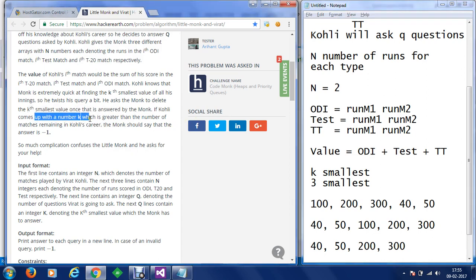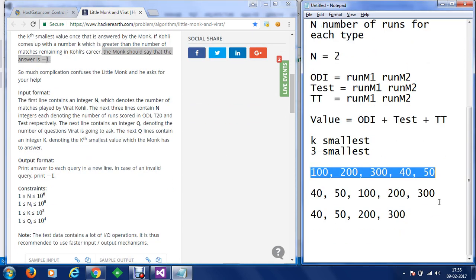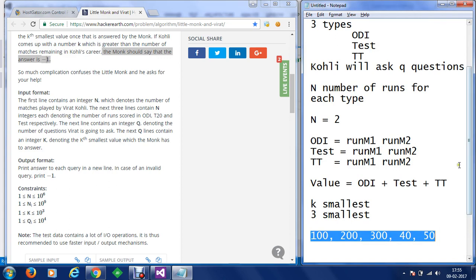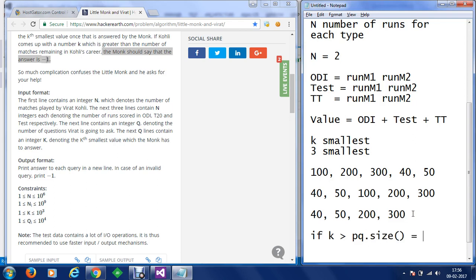If Kohli comes up with a number k which is greater than the number of matches remaining in Kohli's career, the monk should say that the answer is -1. Now let's say Kohli has said he has played 5 matches, and he wants to ask for the kth smallest score. So let's say he gives an example, I want to get the 7th smallest. The 7th smallest is not possible because we totally have 5 matches. So in that case, if k is greater than the size of the priority queue, then we have to return -1. So here we are clear with the problem.